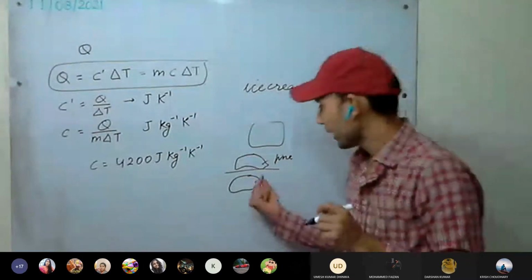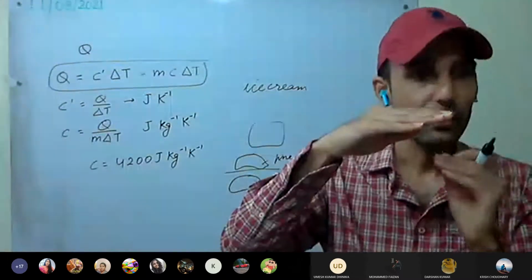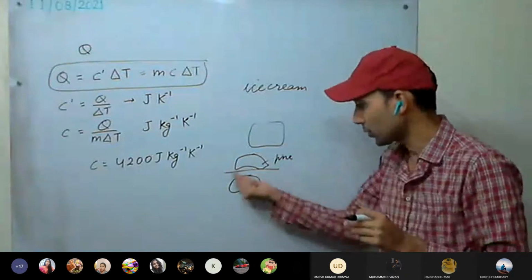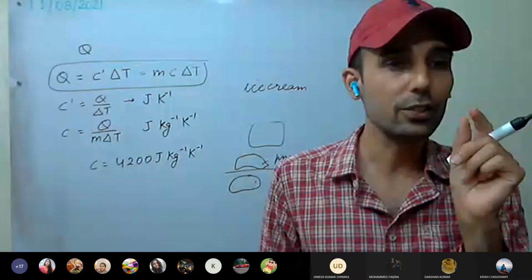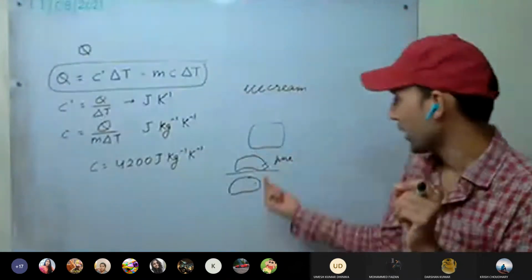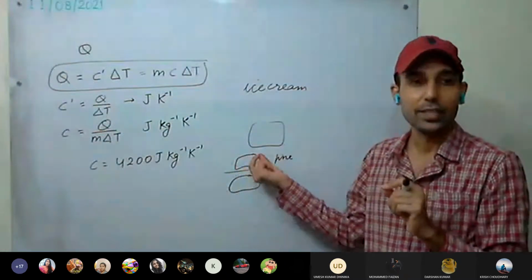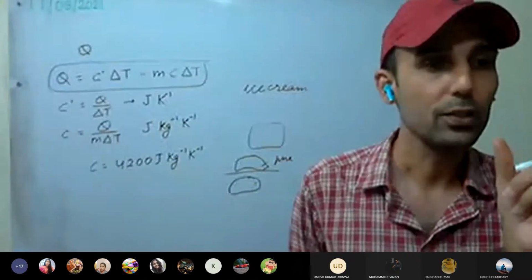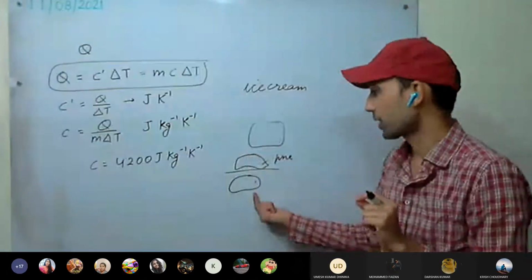What is the reason? See here. Inside, during cooling, they have got a lot of time, because heat loss will be very less to the surroundings. So they have got a lot of time during which the crystals grow in size. This was given in the exam also, if you remember. Whereas the lava which has erupted outside will get rapidly cooled. As it gets rapidly cooled, the crystals won't get much time to grow in size, so they will be fine crystals. And here we have the coarse crystals.